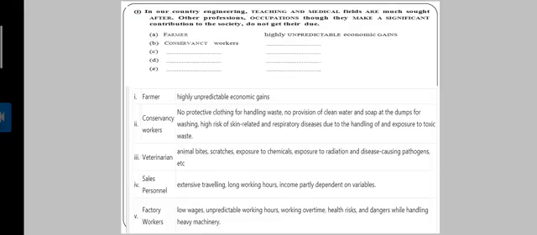Sales personnel. Why do they not get their dues? Extensive travelling done by them. Long working hours. Income partly dependent on variables. Another, factory workers, as we know: low wages given by the owner, unpredictable working hours, shift-wise, morning shift, working overtime, health risk and danger while handling heavy machinery.